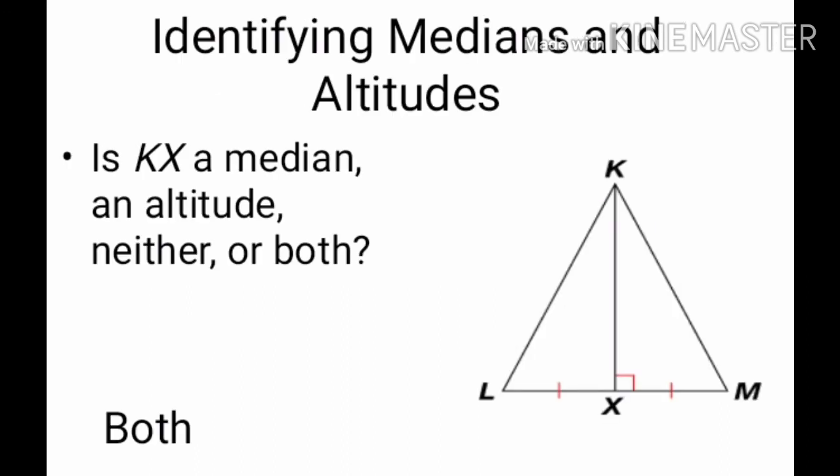Here you can see identifying medians and altitudes. Is KX a median, an altitude, neither or both? Question is like this in the given figure. You can see KX is altitude, as you can see perpendicular is drawn from K to the line LM, so it is altitude. But at the same time you can see the line LM is divided in two equal parts, or LX is equal to XM is shown, so KX is also a median, so it is both altitude also and median also.